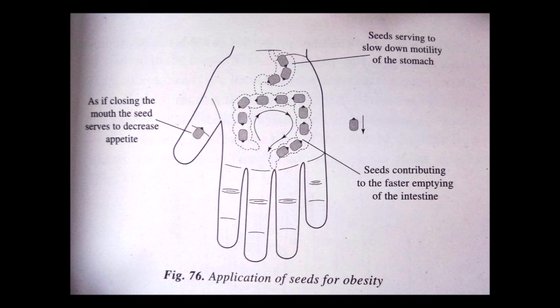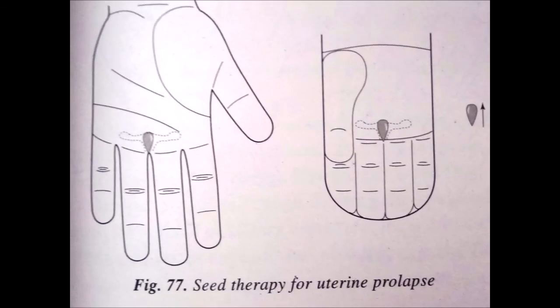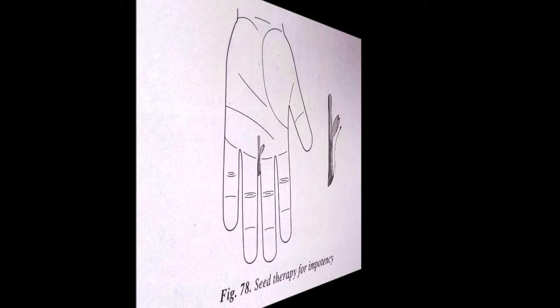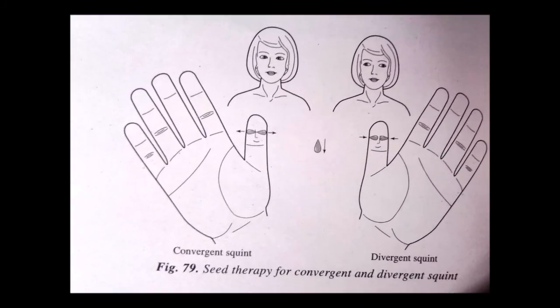In prolapse of organs, seeds or parts of plants are located in a way as if supporting the prolapsing organ. In cases of impotency, a twig with a bud diverging from it at an angle can be used. The same properties of the seeds can be employed in squint cases.